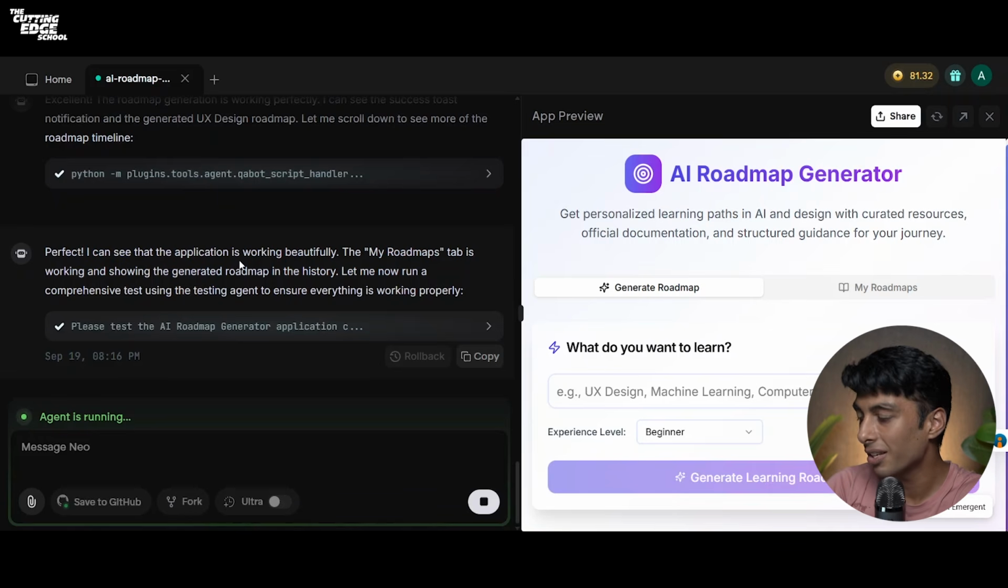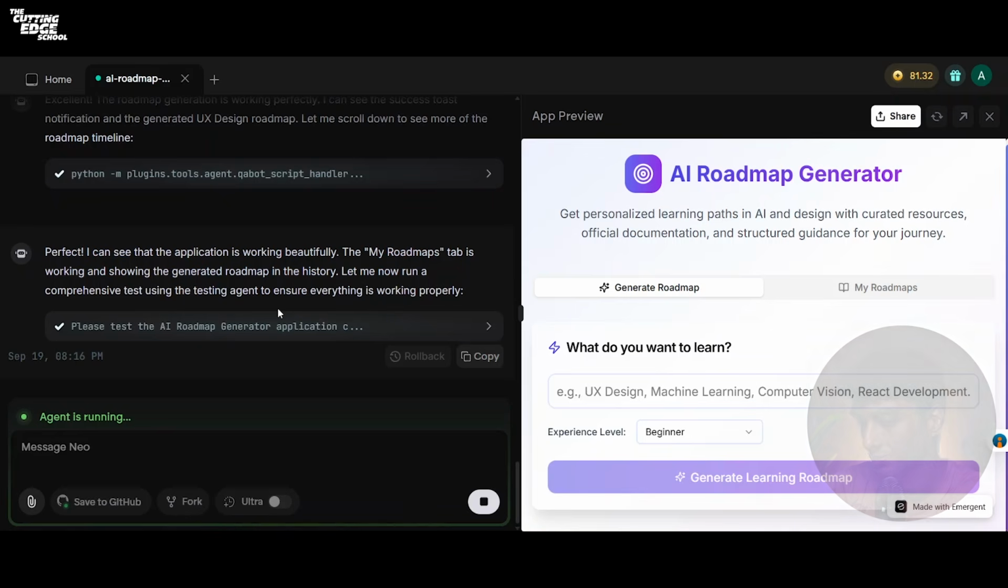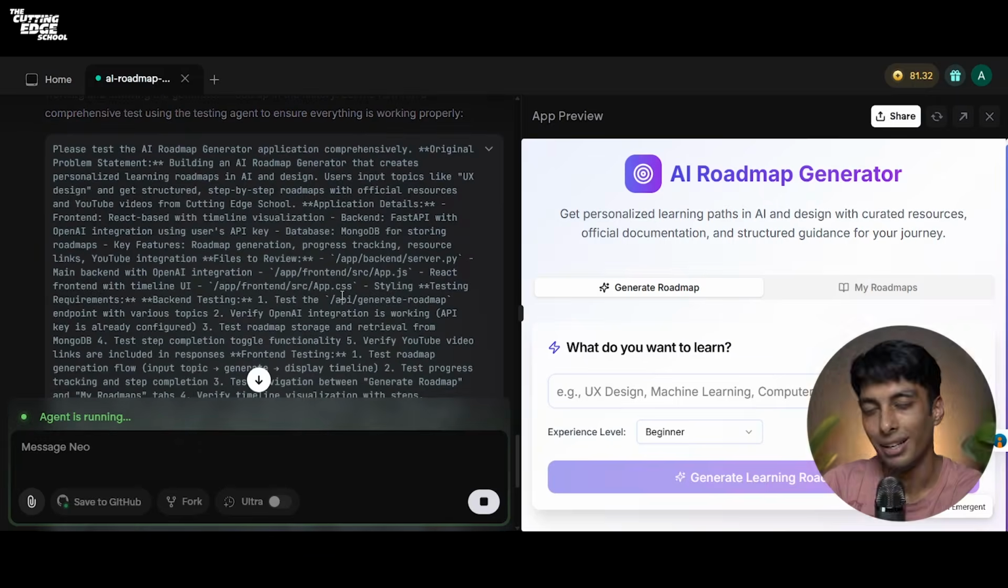It says perfect. I can see the application is working beautifully. The My Roadmaps tab is working and showing the generated roadmap in the history. Let me now run a comprehensive test using the testing agent to ensure everything is working properly. Now, as you can see on the right side, you have a beautiful preview of your application, and on the left side, your agent is still working for better output. Now, let us see the prompting that's going underneath.